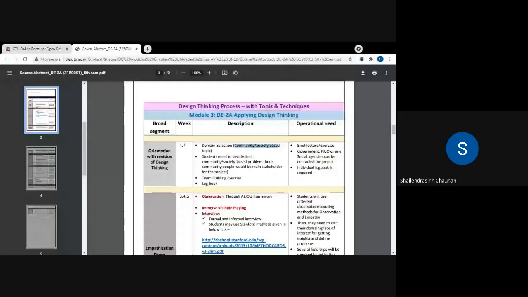Society based. Whichever topic you are going to select, whichever problem definition you are going to select, make sure